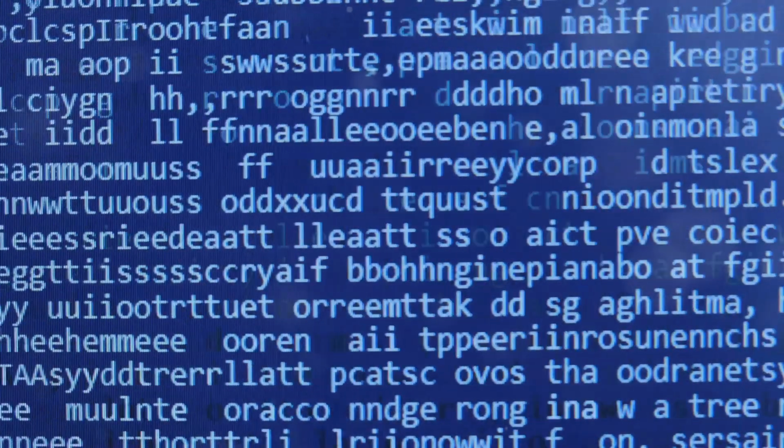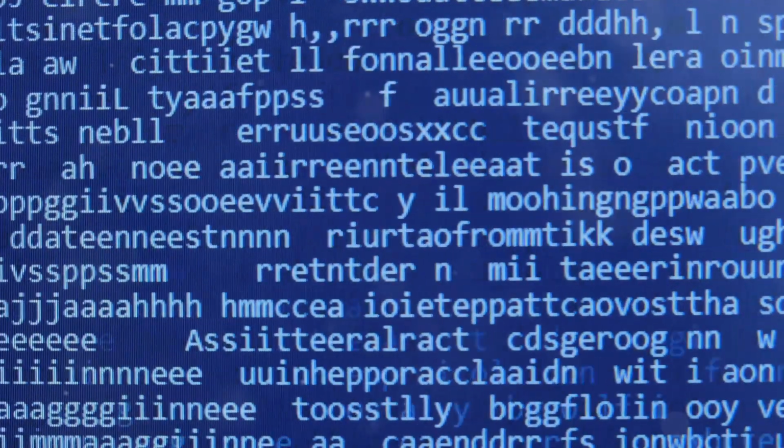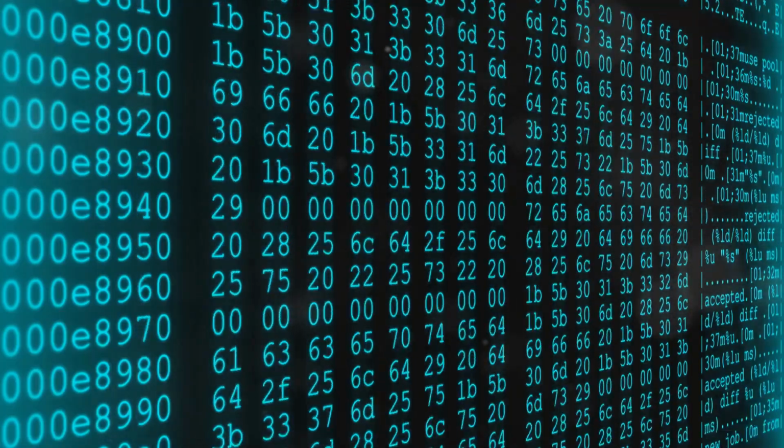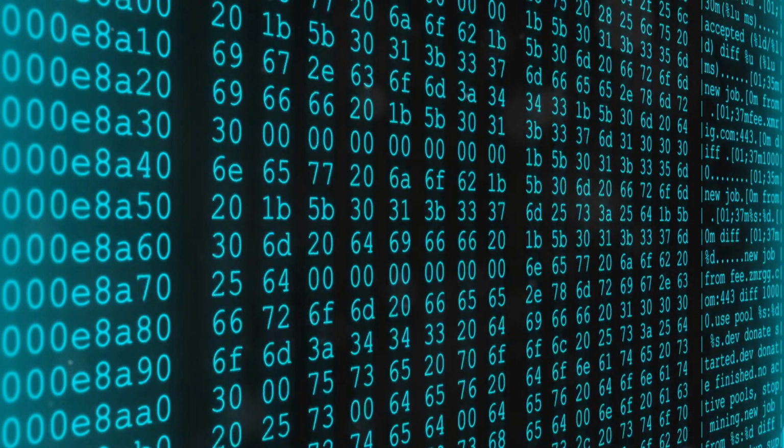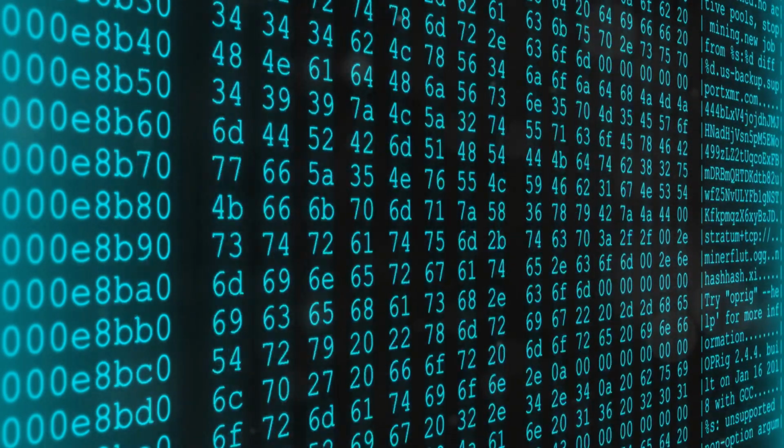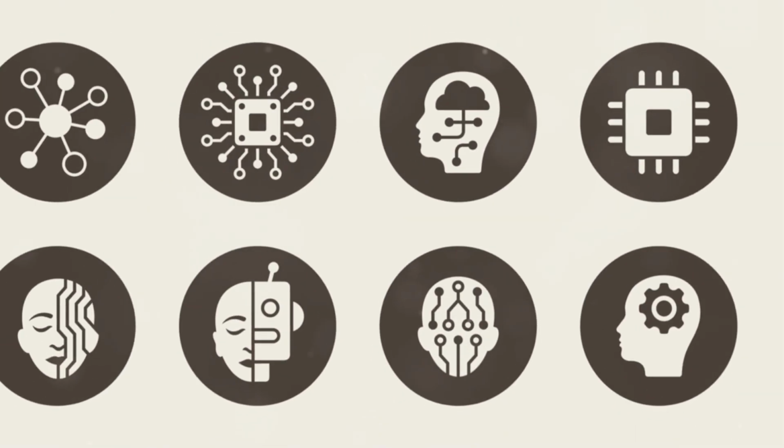Section 1. Symbols, the building blocks of information. The world is awash in information. We process this information constantly, making sense of the sights, sounds, and smells around us. But how do we do it? How do we take in the raw data of the world and transform it into meaningful knowledge? The answer lies in symbols.